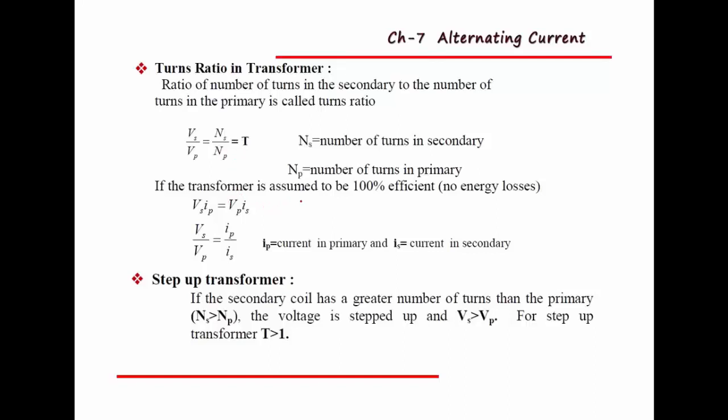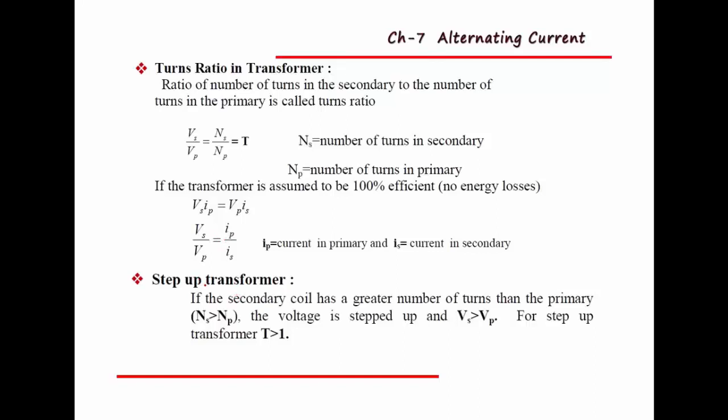Suppose the transformer is assumed to be 100% efficient, that means there is no energy loss, then the equation is given by Vs Ip equal to Vp Is, that is, voltage across the secondary coil into current in the primary coil equals voltage across the primary coil into current in the secondary coil, or we can write Vs by Vp equal to Ip divided by Is. So this is only for an ideal transformer, that is, when there is no energy loss, then we can use this equation.